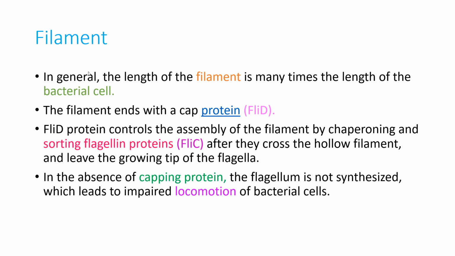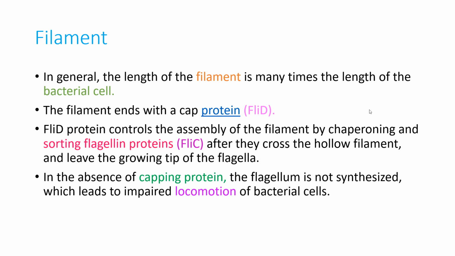Okay, the filament is made up of a flagellin protein. That is also very, very important. Both FliC and FliD are proteins. These are the two kinds of proteins. The filament is made up of FliD and FliC. They cross the hollow filament and leave the growing tip of the flagella. In the absence of capping protein, the flagellum is not synthesized, which leads to impaired locomotion of bacterial cells.